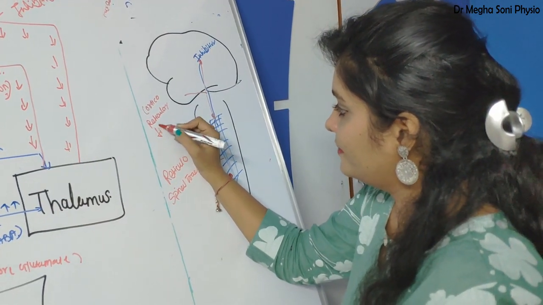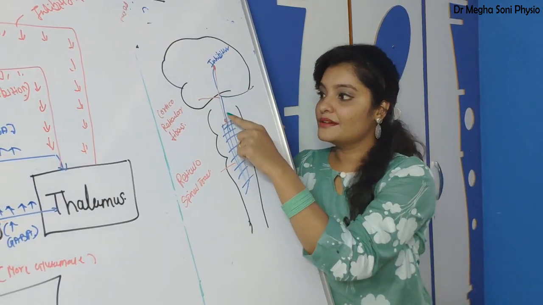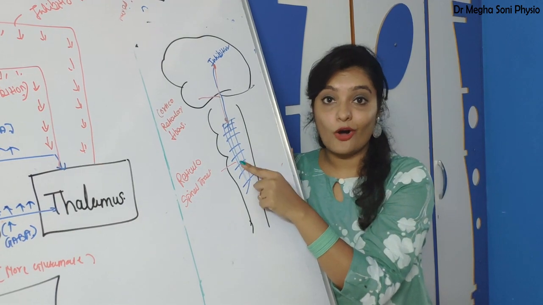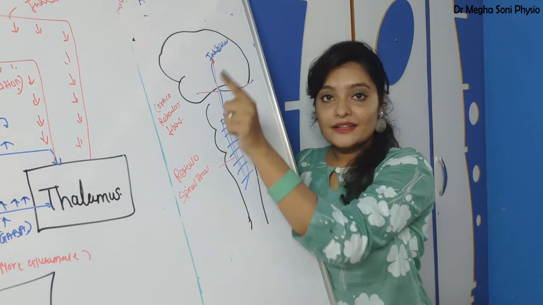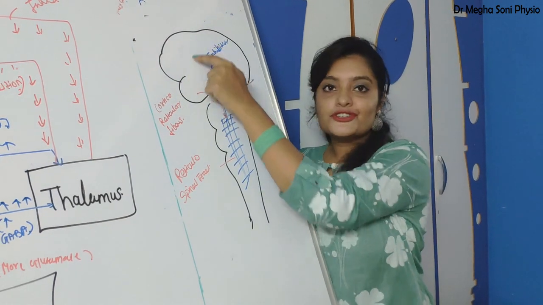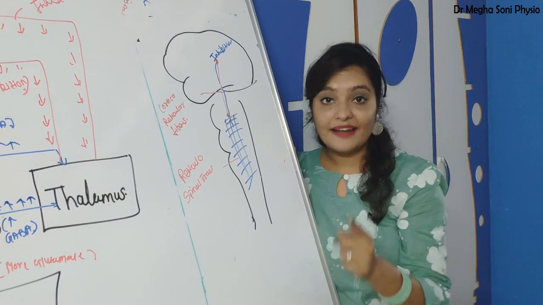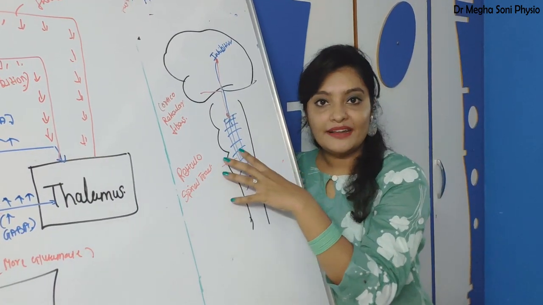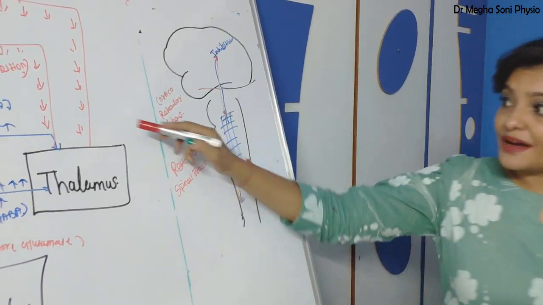These corticoreticular fibers are responsible for controlling the hyperactivity of the reticulospinal tract. Due to normal function of the cortex, the reticulospinal tract acts normally so that it maintains tone normally. Okay. Now what happened in this pathway?